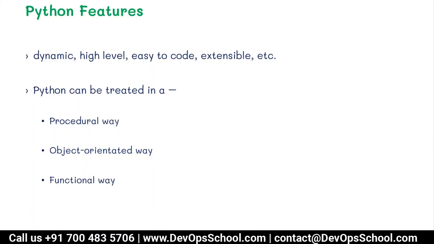I'll create one small list over here. Here we call it a list. If we have a collection of multiple elements, they are stored in the form of a list in Python. I hope you are able to see the text on my screen which I'm writing. So let's say I have a list: car, bike, and train.